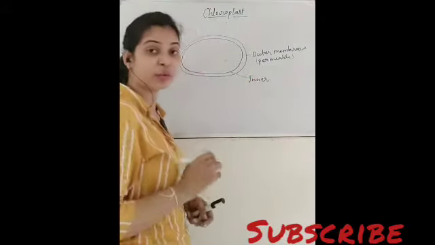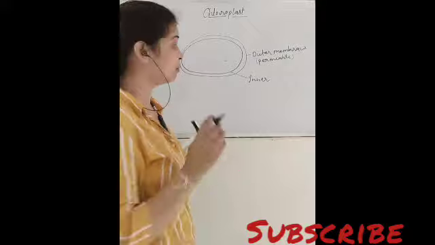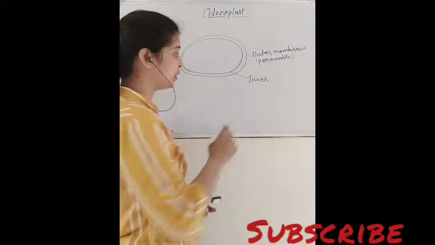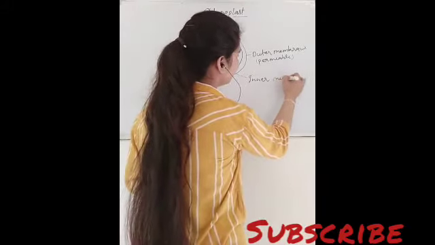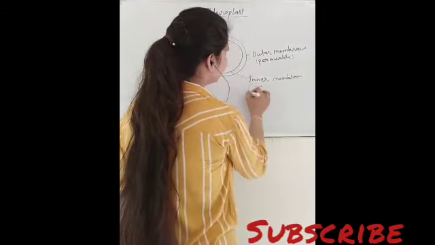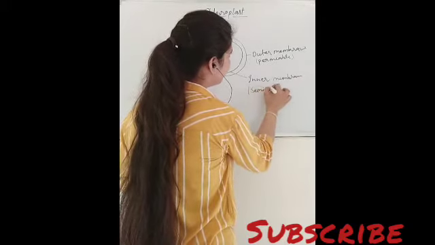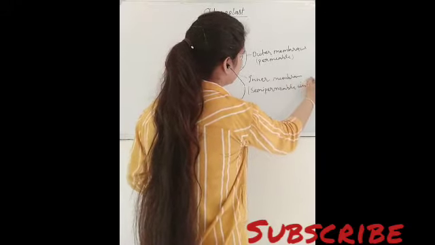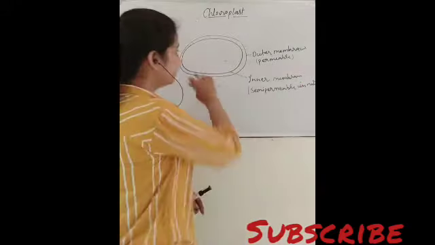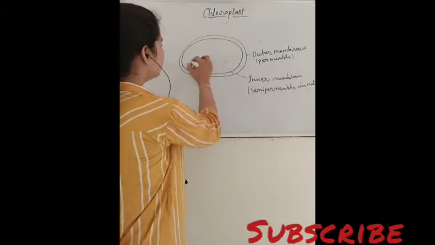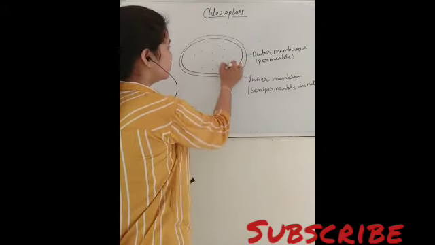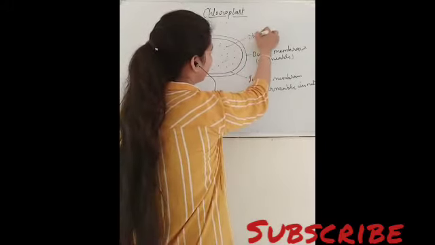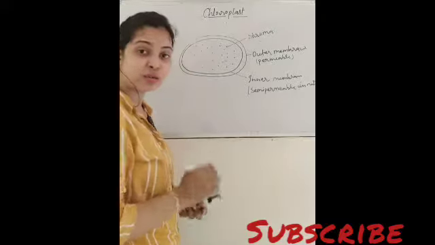which is also made up of protein and phospholipid, but the amount of protein is more here, right? That is why it is semi-permeable, right? Inner membrane, right? It is semi-permeable in nature. And inside this oval structure, there is a fluid or jelly-like fluid present, which is known as stroma, जिसको हम स्ट्रोमा कहते हैं.